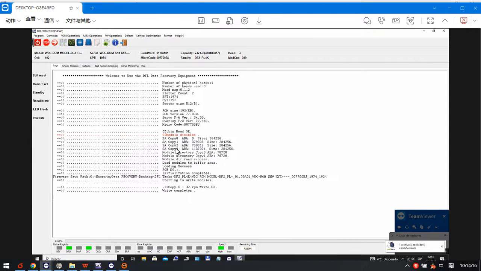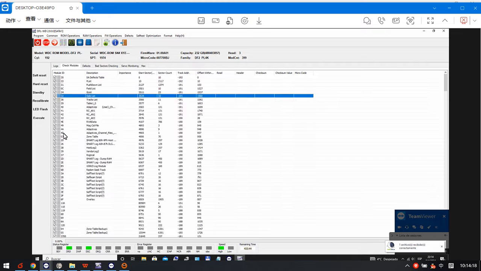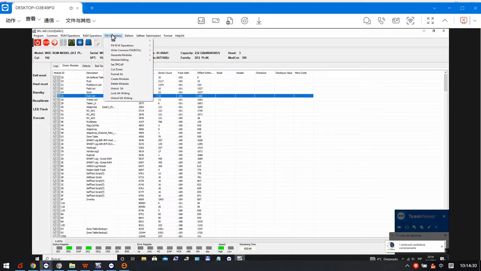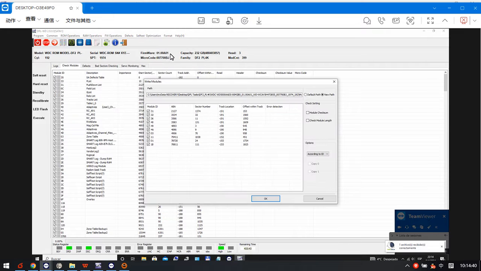Now we can check the module 32 is corrupted and damaged, so we need to find one donor module 32 to write. And actually we have already found one donor module, so we just need to click the right modules here, and we have put the donor 32 into this new path, and then we just select this one.